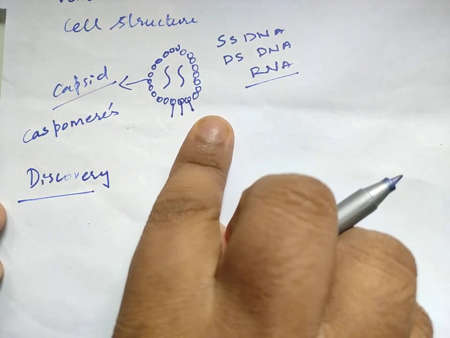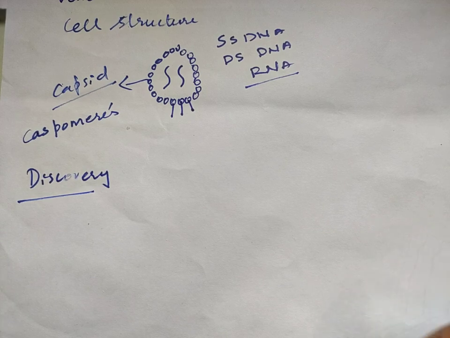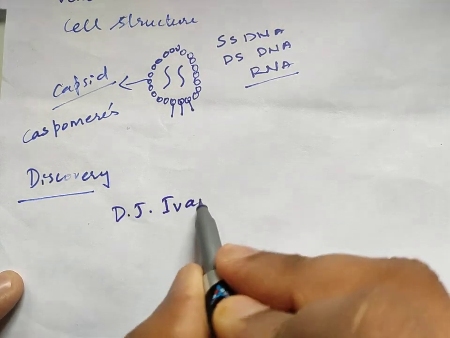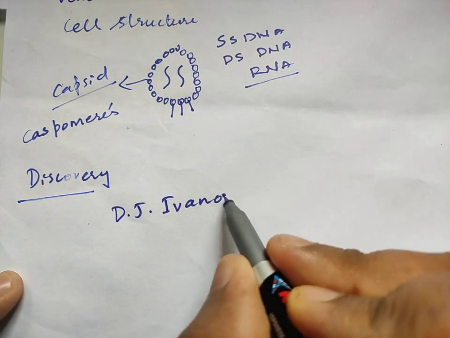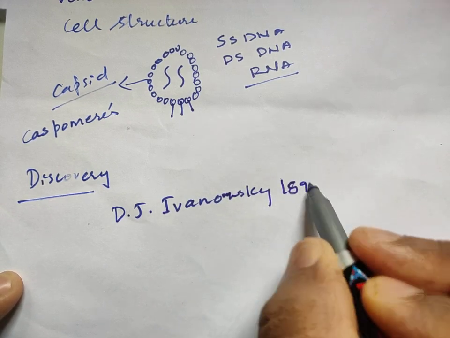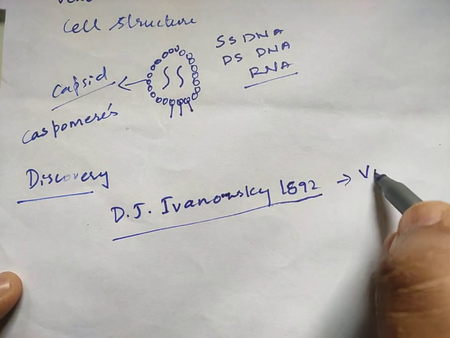Now let us discuss the discovery of these viruses. What happened was, the tobacco plant got some disease, it started showing some infection, and because of this several research studies took place, and at that time D.J. Ivanovsky in 1892 gave the term virus.